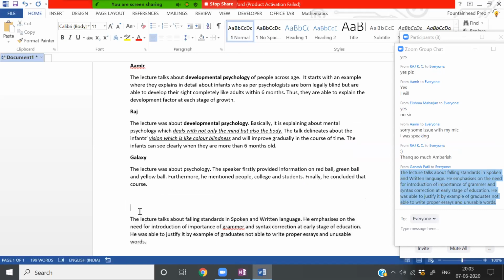Ganesh, this is 49 words. If you want to add one more, you can do that. All right, take your time, please write a summary. I would request all of you to participate.